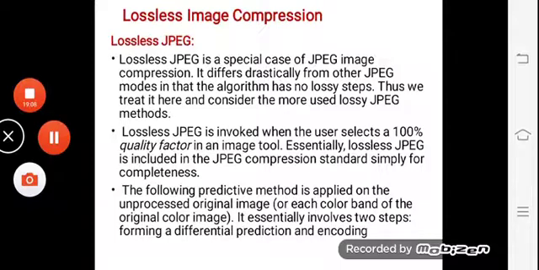It works on a predictive method, where we try to predict the pixel intensity levels, the pixel values, based on the pixel values already available with us. Based on the available, confirmed data of the image, we try to predict the output of the neighboring pixels of that particular image pattern.